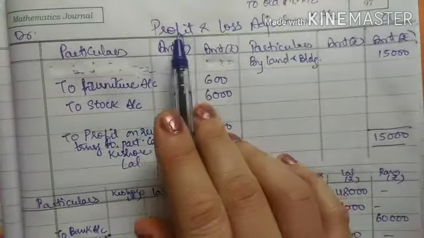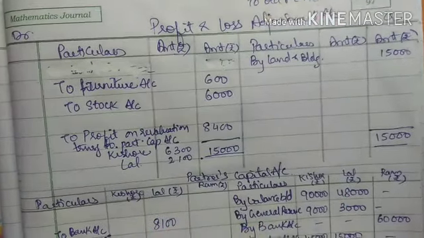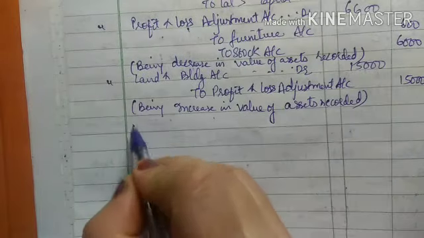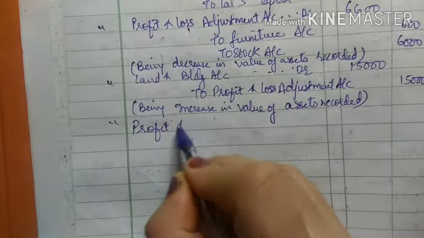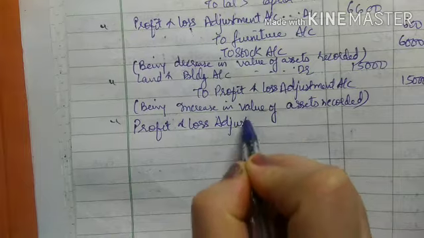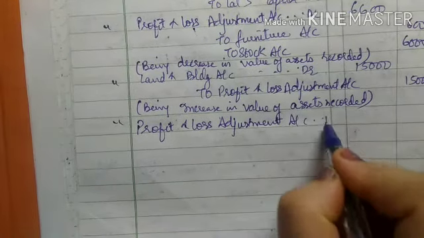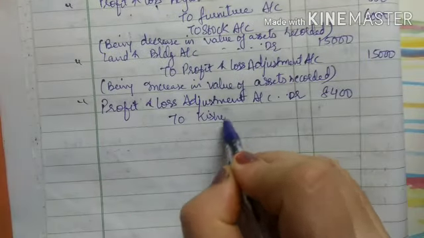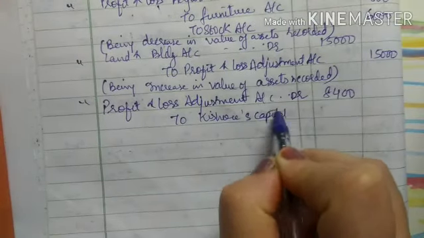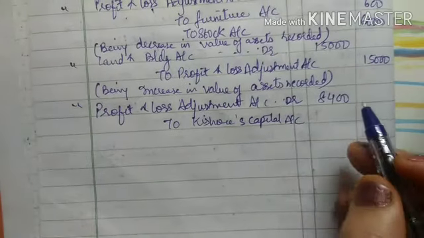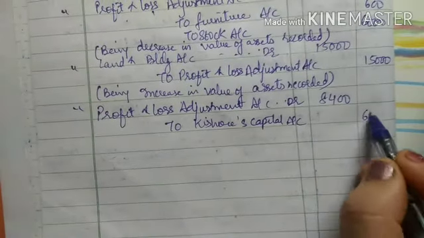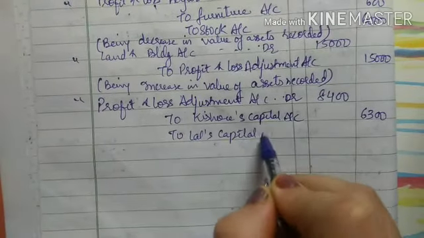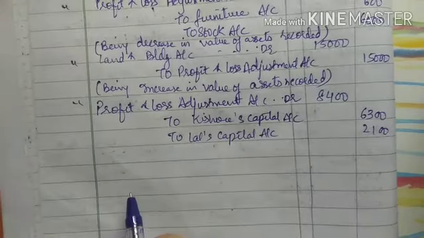So this is in the debit side, so the entry will be profit and loss adjustment account. So the next entry for profit here will be profit and loss adjustment account debit, that is 8,400, to Kishore's capital account. The amount was 6,300, to Lal's capital account 2,100, right?